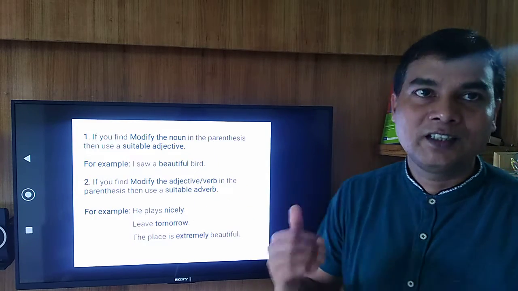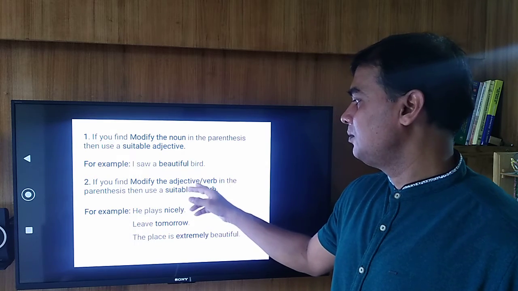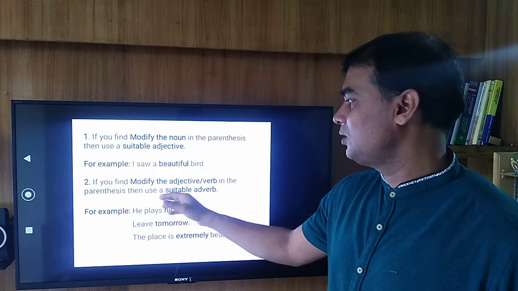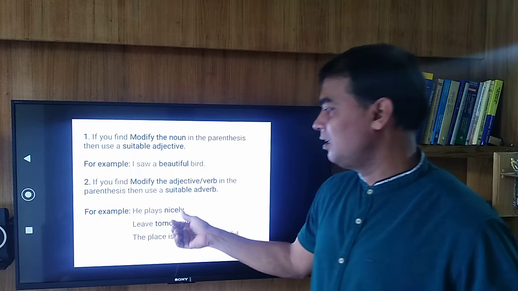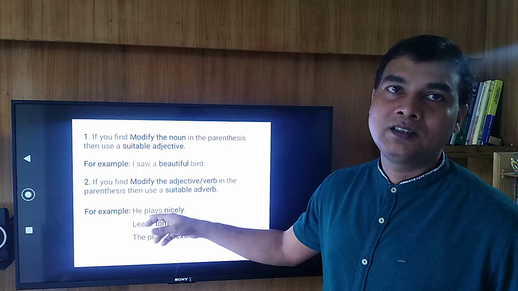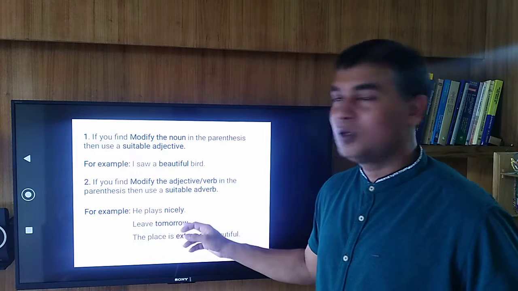Technique 2. If you find modify the adjective or verb in the parenthesis, that means in the bracket, then use a suitable adverb. For example, he plays nicely. Here you see nicely is an adverb, it is modifying the verb plays. Leave tomorrow.